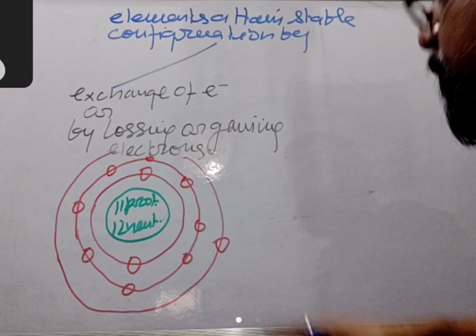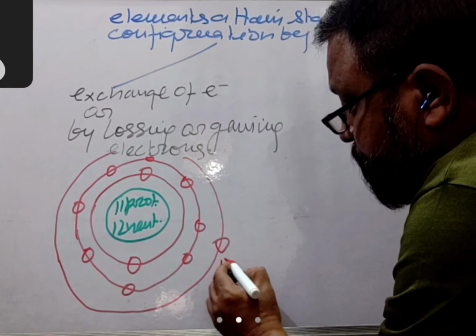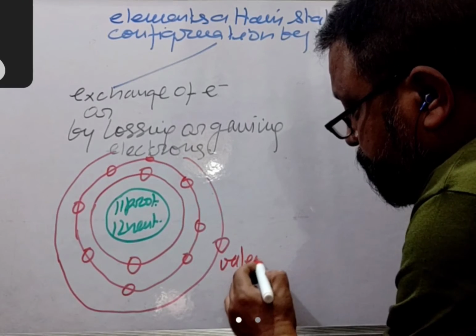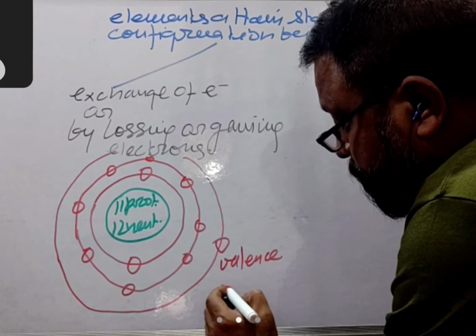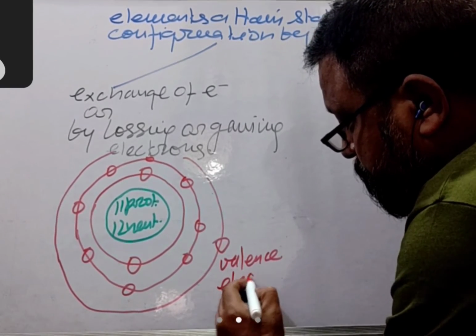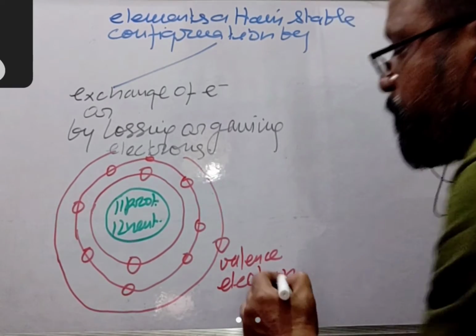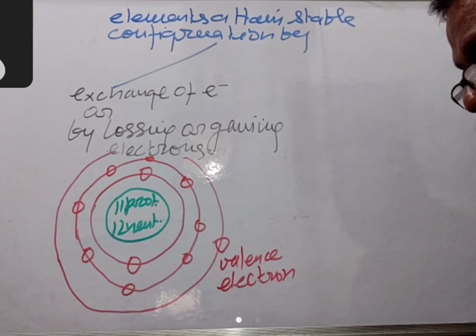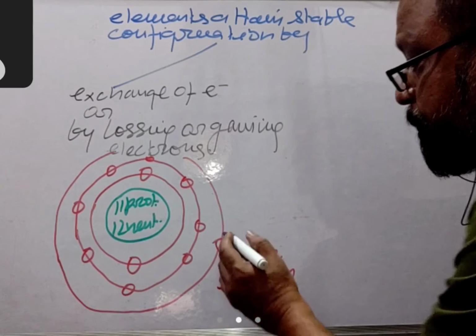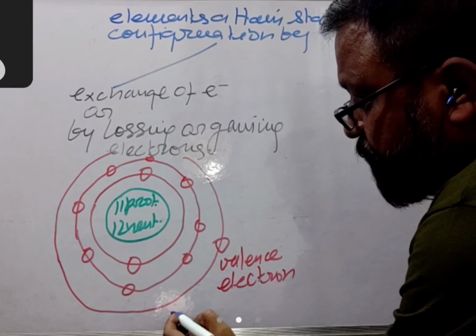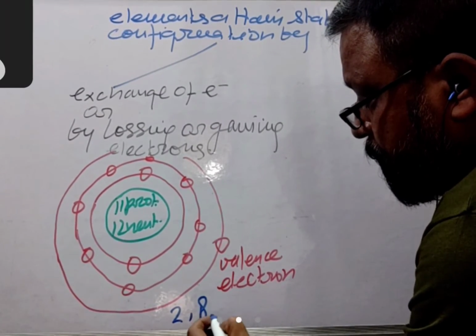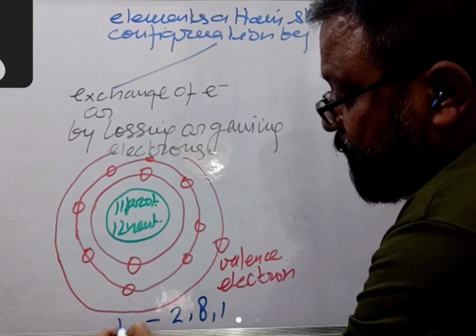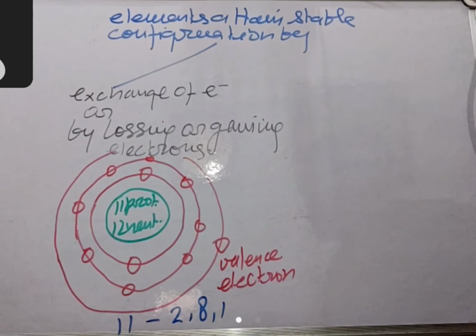This 1 electron is the valence electron. It loses this valence electron. Its electronic configuration is 2, 8, 1, atomic number is 11, right?